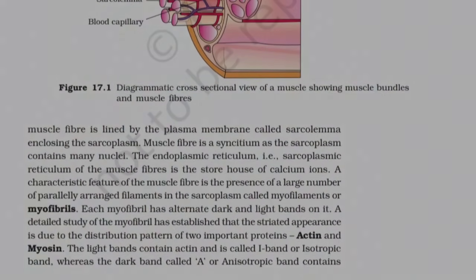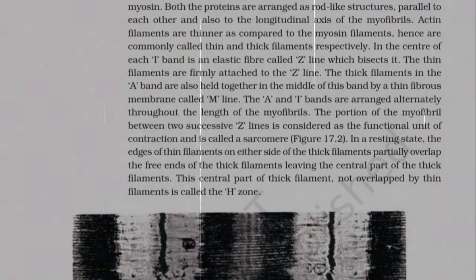A detailed study of the myofibril has established that the striated appearance is due to the distribution pattern of two important proteins, actin and myosin. The light bands contain actin and are called I-bands, or isotropic bands, whereas the dark bands, called A or anisotropic bands, contain myosin. Both the proteins are arranged as rod-like structures, parallel to each other and also to the longitudinal axis of the myofibrils. Actin filaments are thinner as compared to the myosin filaments, hence are commonly called thin and